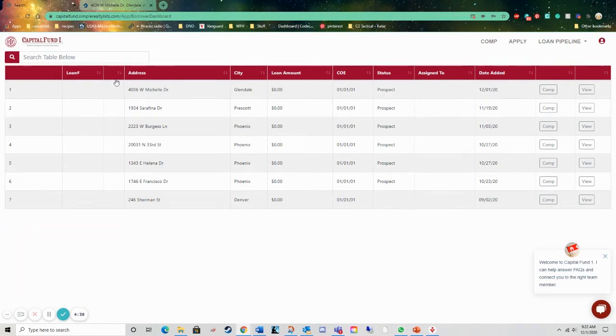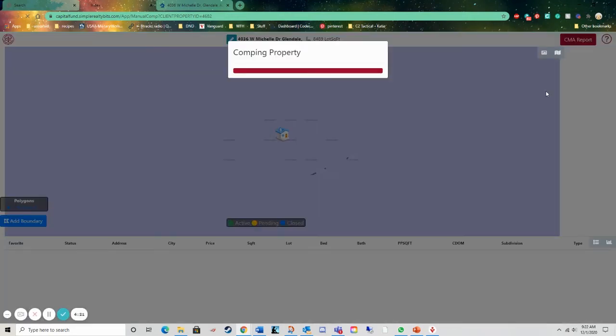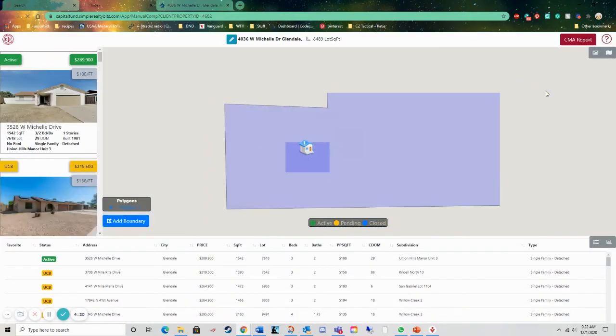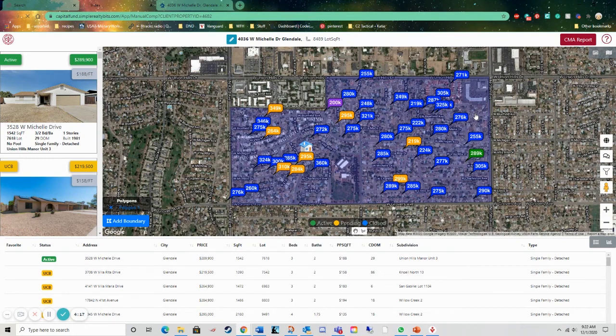Now you'll see that the property has been added to your comps. In order to get started on seeing what its value might be, you'll go ahead and go over to the right and click Comp. This opens a new window for you. And you'll see right here with the little house, that's the property that you'll be looking at comping out.